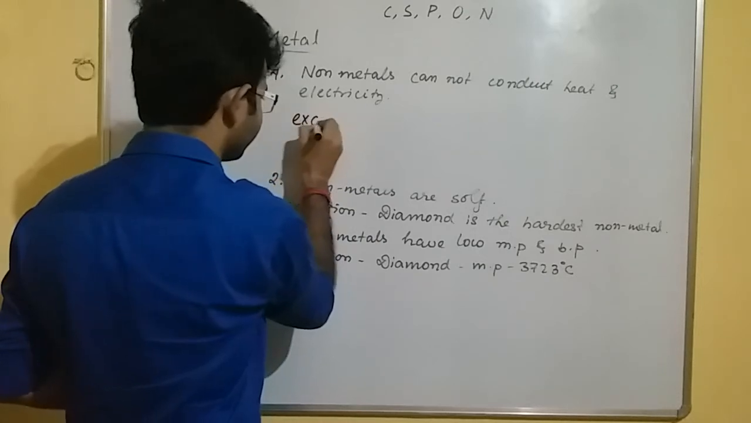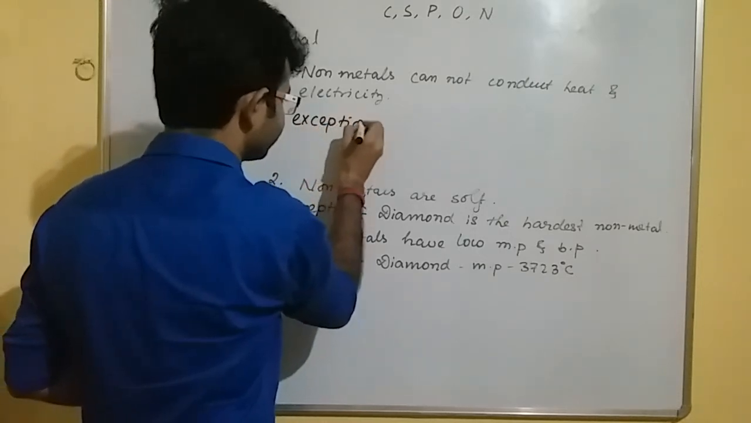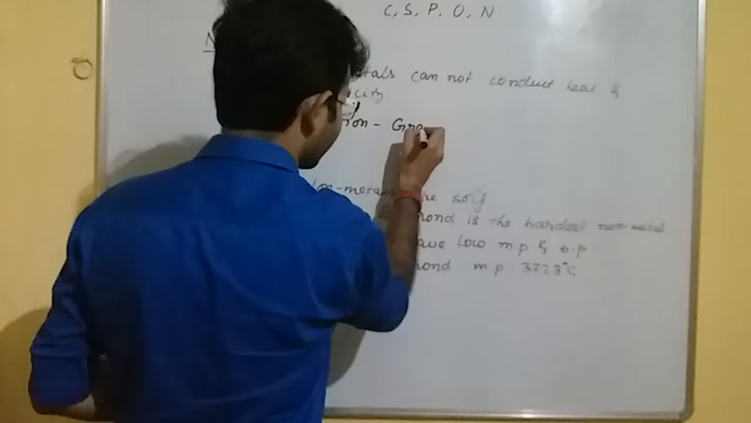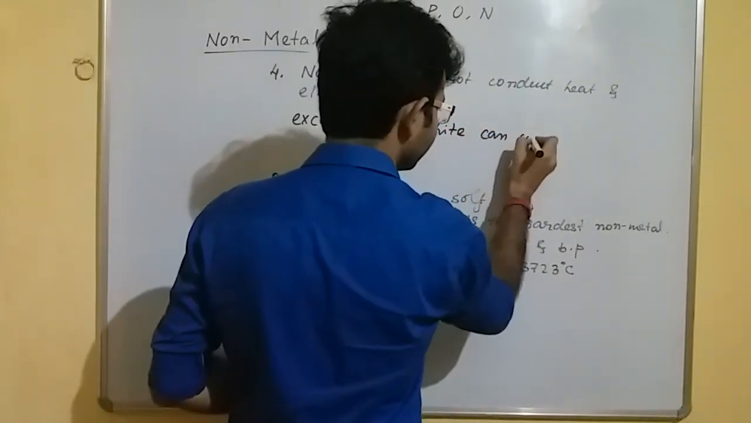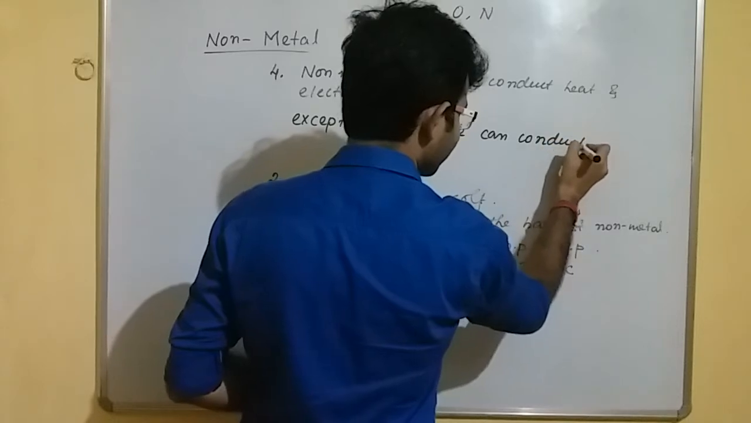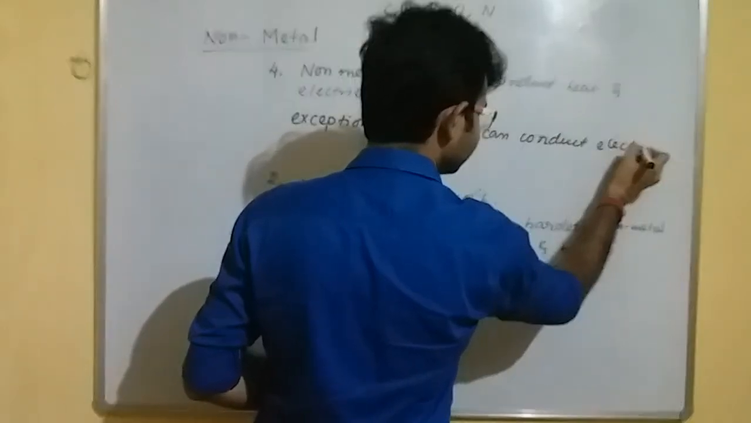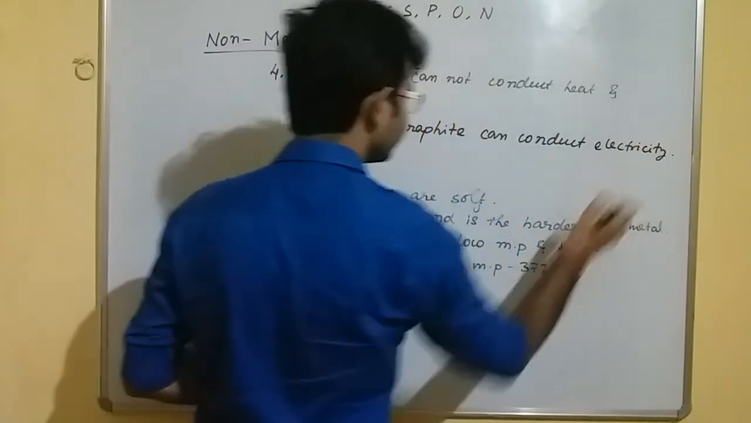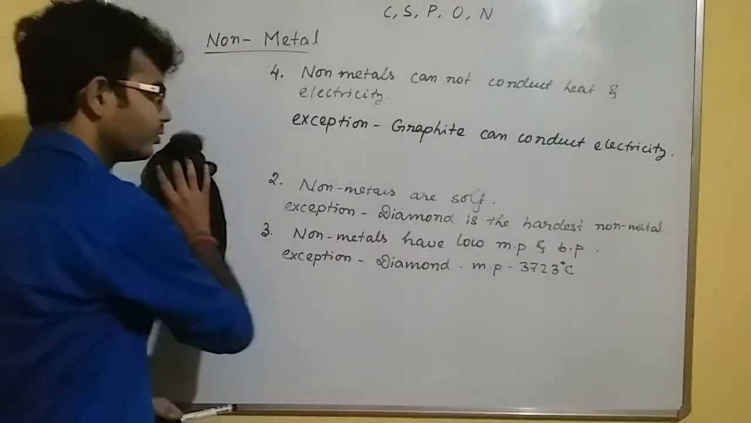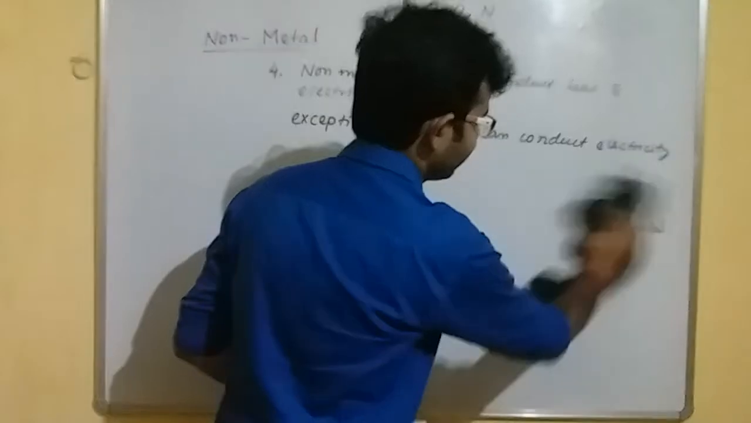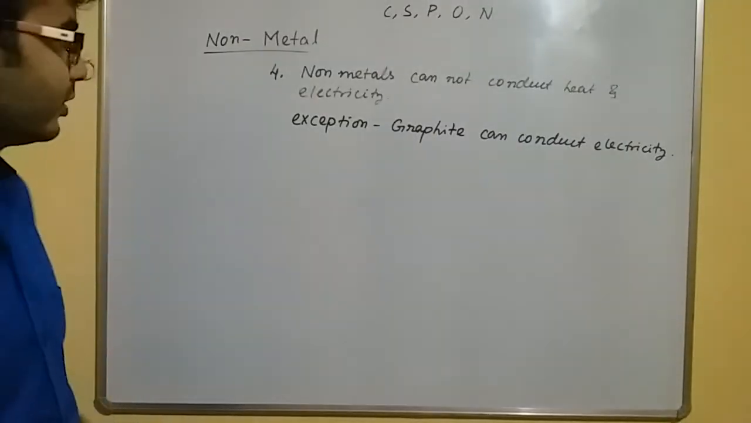There is an exception here also. Exception: graphite can conduct electricity. Okay, graphite can conduct electricity. It is a non-metal, although it can conduct electricity. Okay, next we proceed to the next.